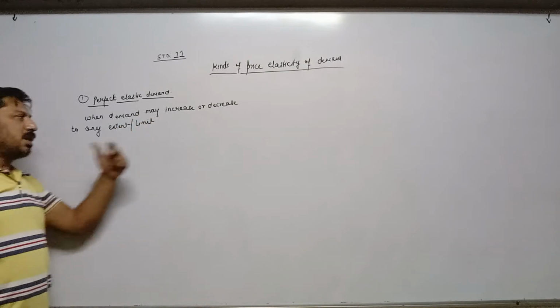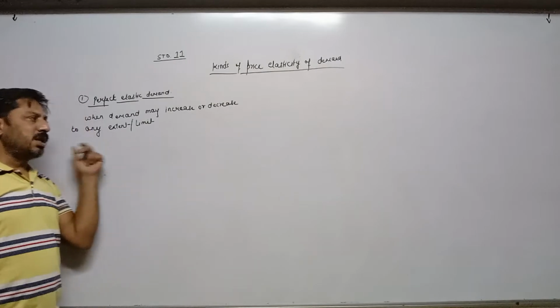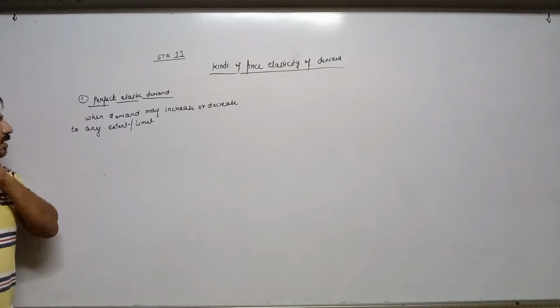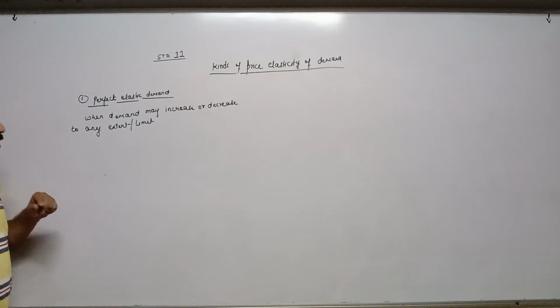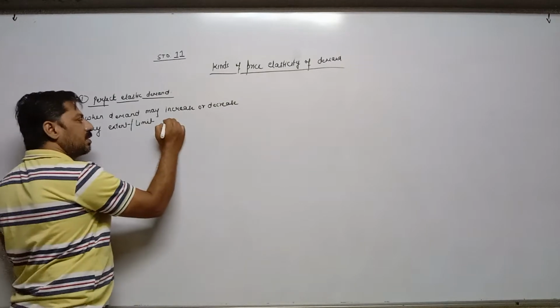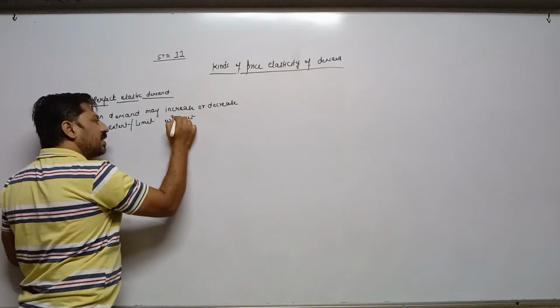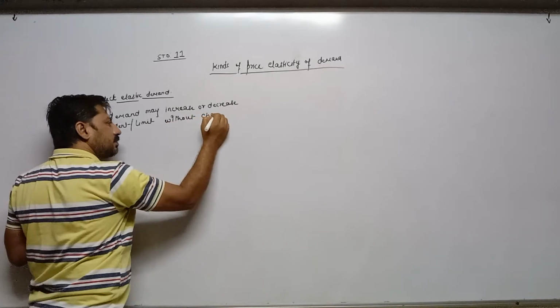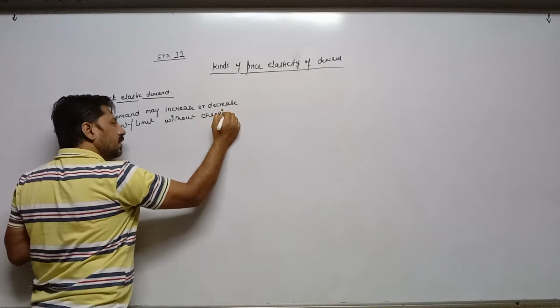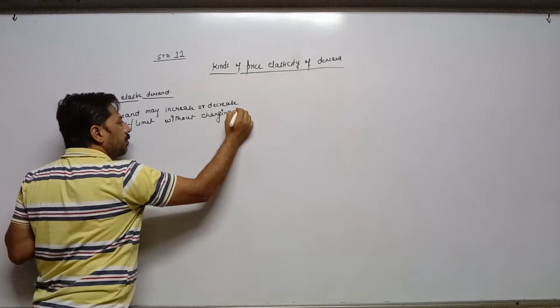Demand may increase to any limit or decrease to any limit, without any change in price.